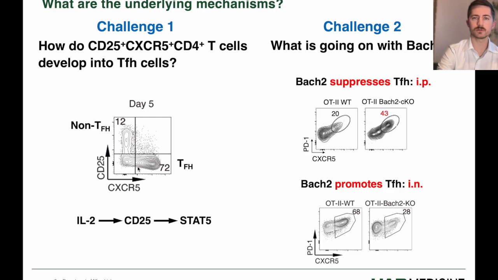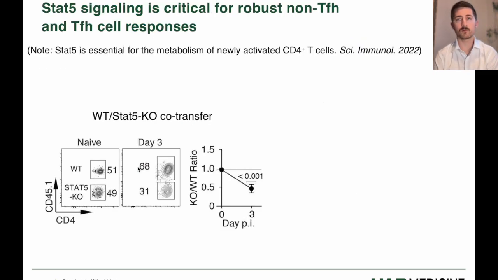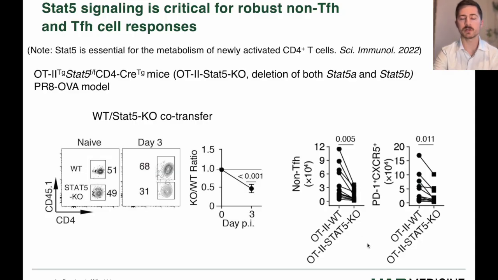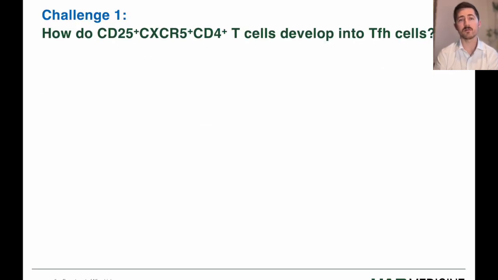So the current understanding is that this dichotomy is the mechanism for the divergence of cells that will become TFH and non-TFH. However, the first important point of our study is that STAT5 signaling is important for robust non-TFH and TFH responses, and using a STAT5 knockout mouse here, we showed that there was reduced proliferation of cells in the absence of STAT5, and at a later time point there were reduced numbers of non-TFH and TFH cells in the absence of STAT5. So STAT5 is important for a robust TFH cell response.